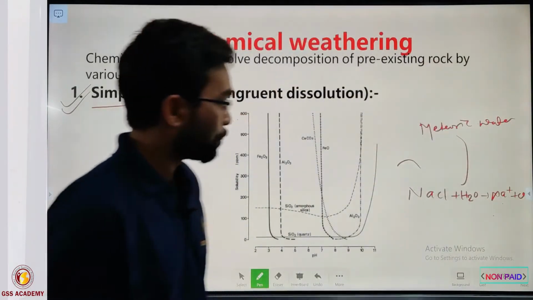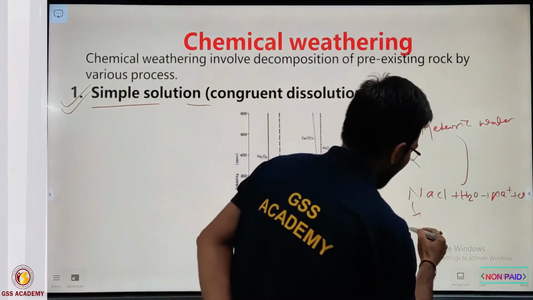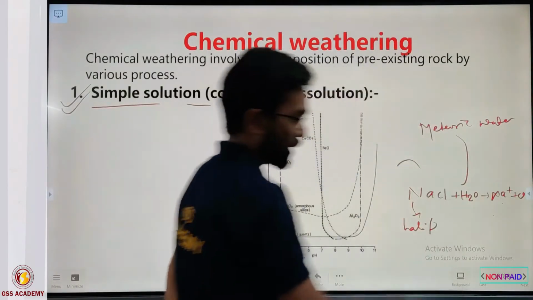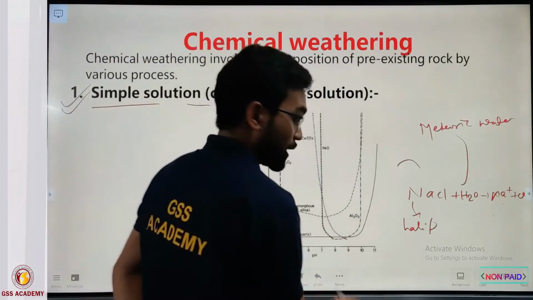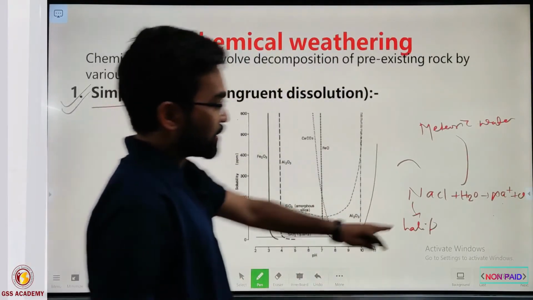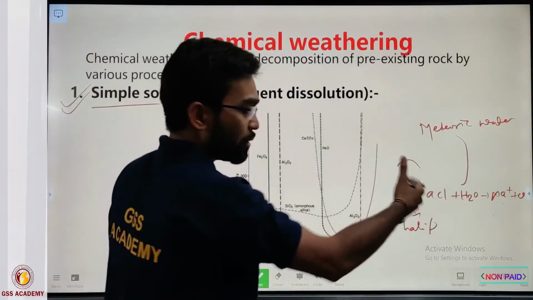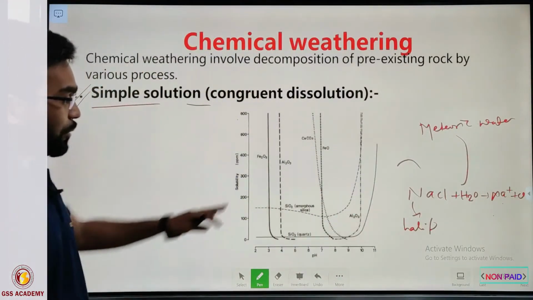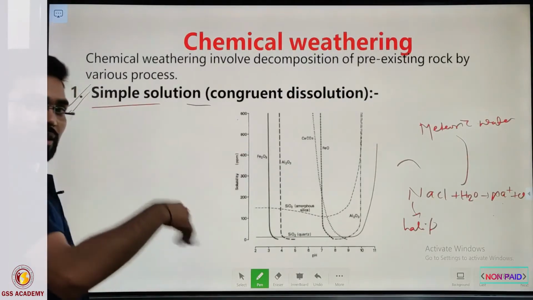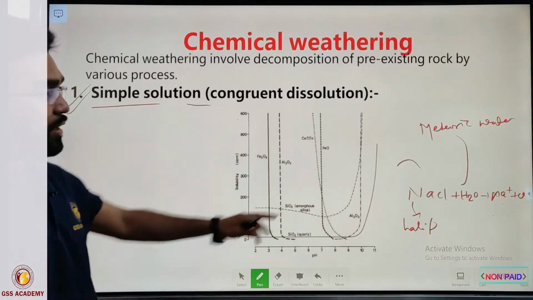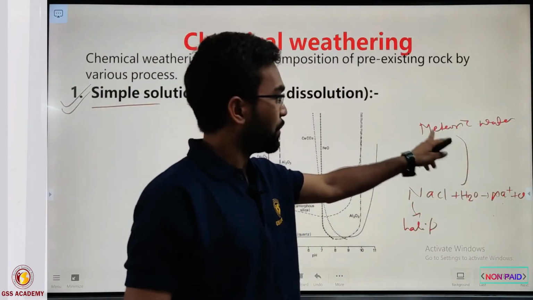That normal water is called meteoric water. As all of you know, halite is generally more susceptible to weathering, because it can dissolve in any normal meteoric water. But other silicate minerals like quartz are more resistant and not very easy to dissolve in meteoric water.